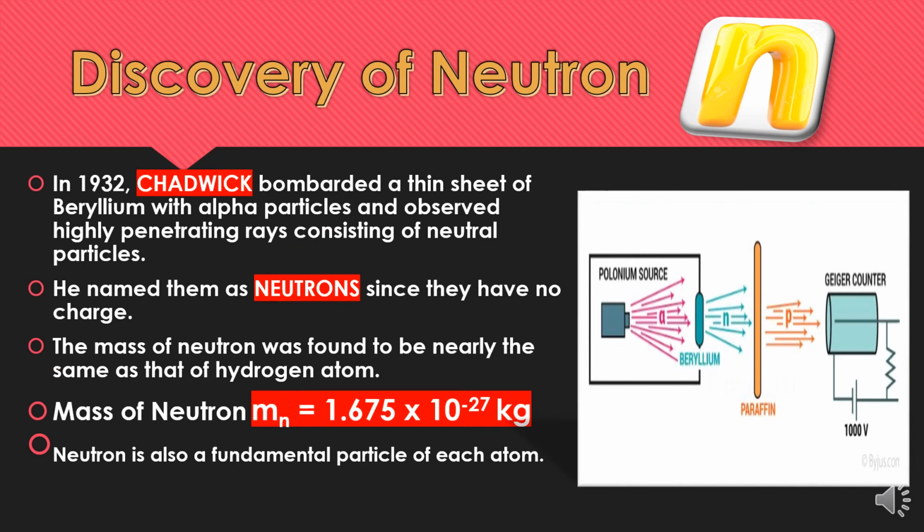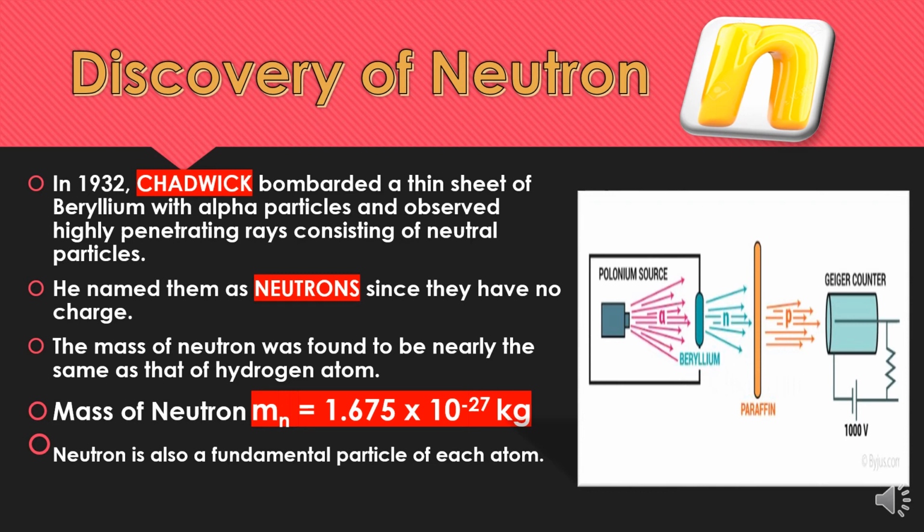After the discovery of electrons and protons and the calculations of their masses, it was very clear that electrons are the particles which have approximately negligible mass, because the mass of the electron is 1/1837 times the mass of one proton. So electrons do not contribute towards the mass of the atoms.